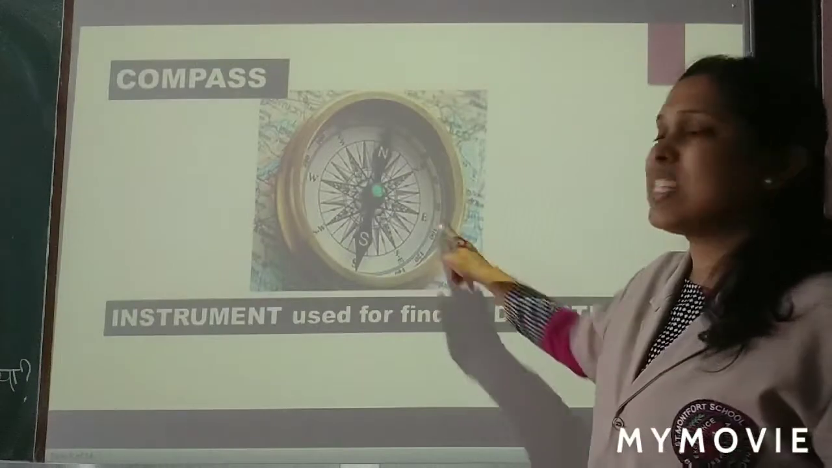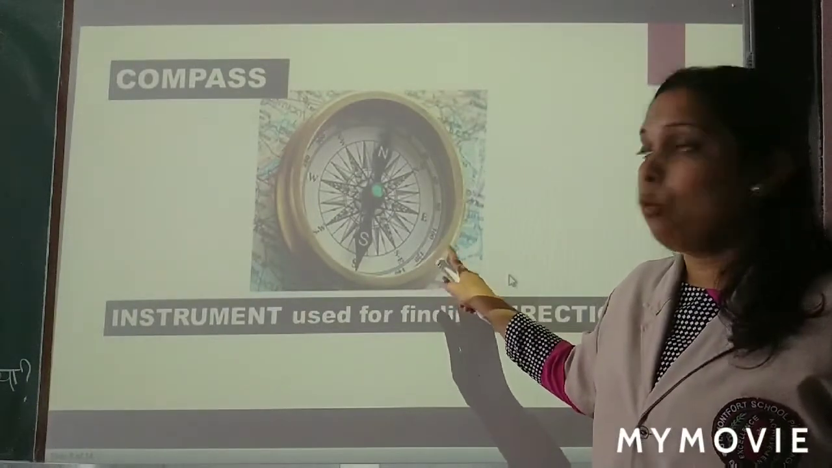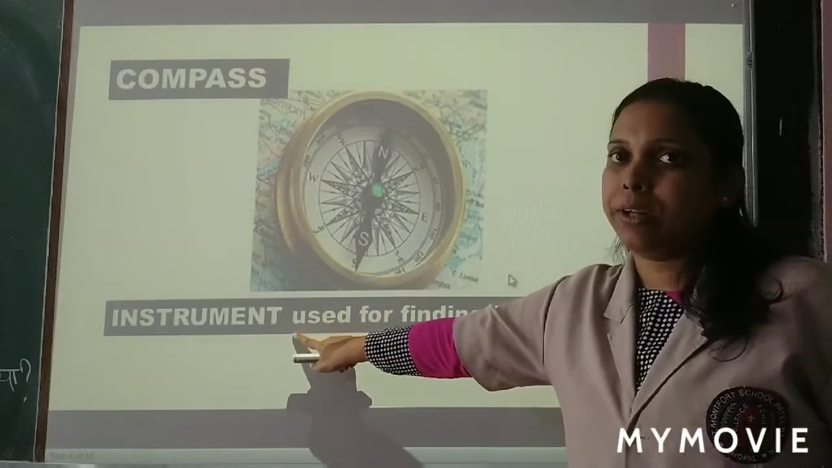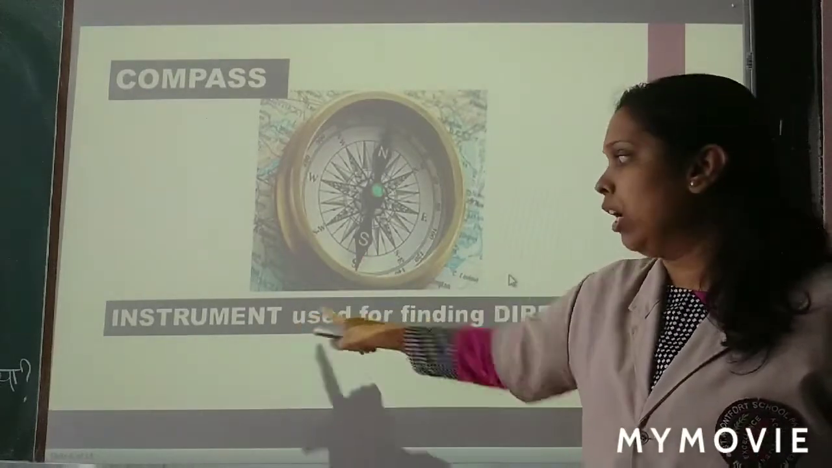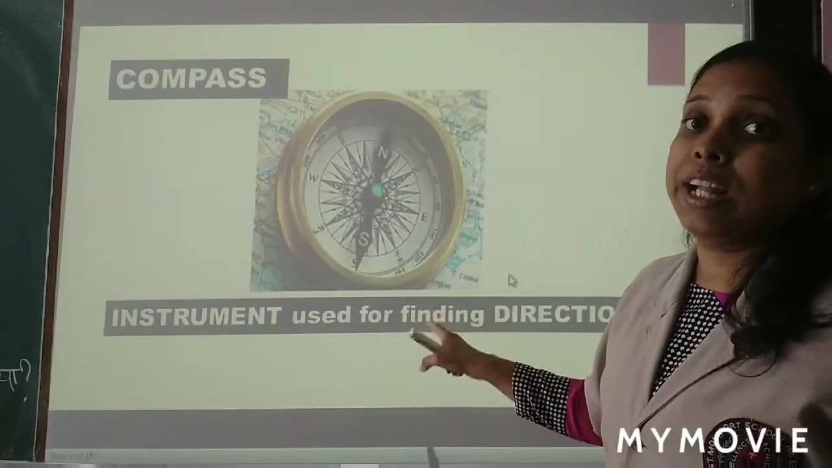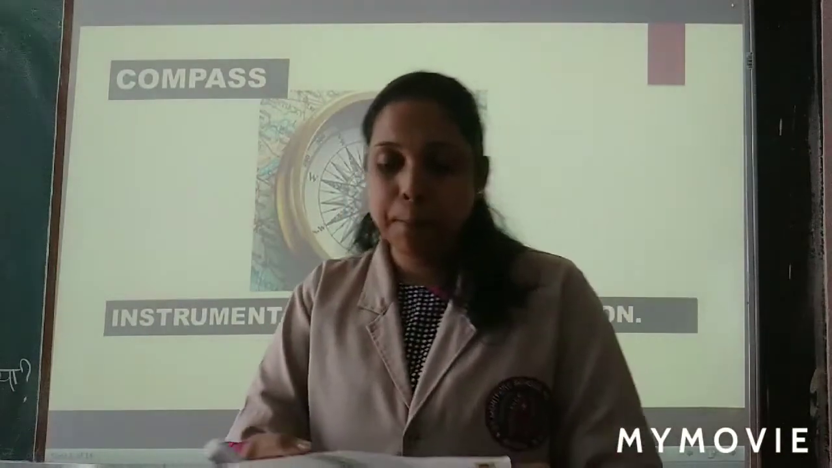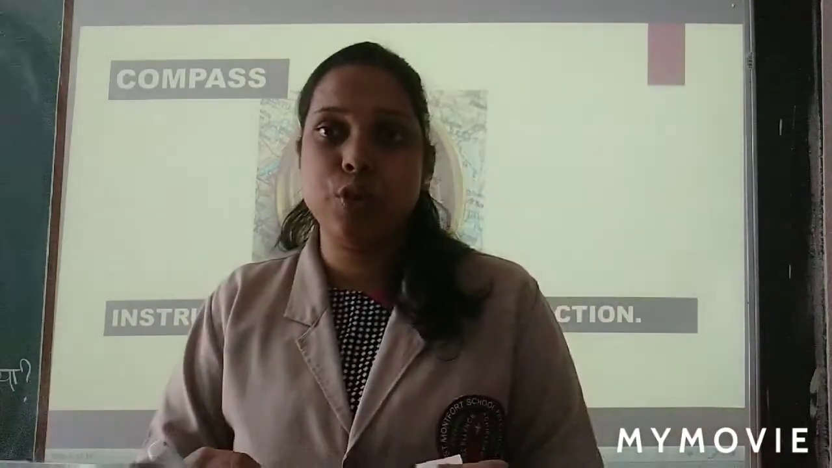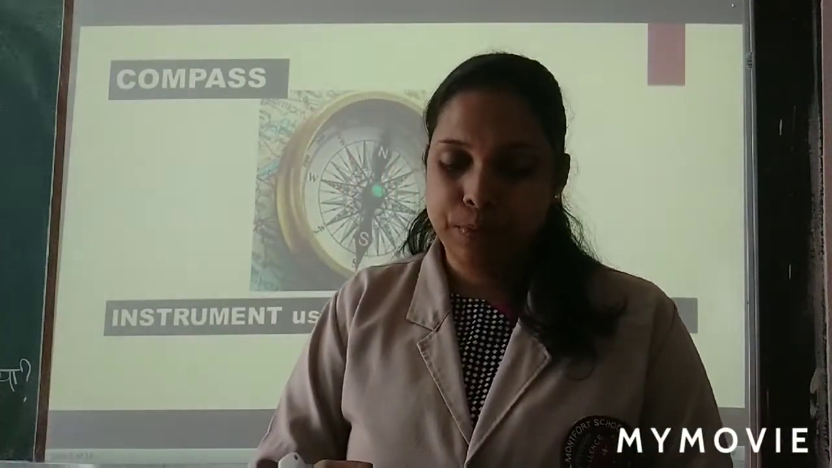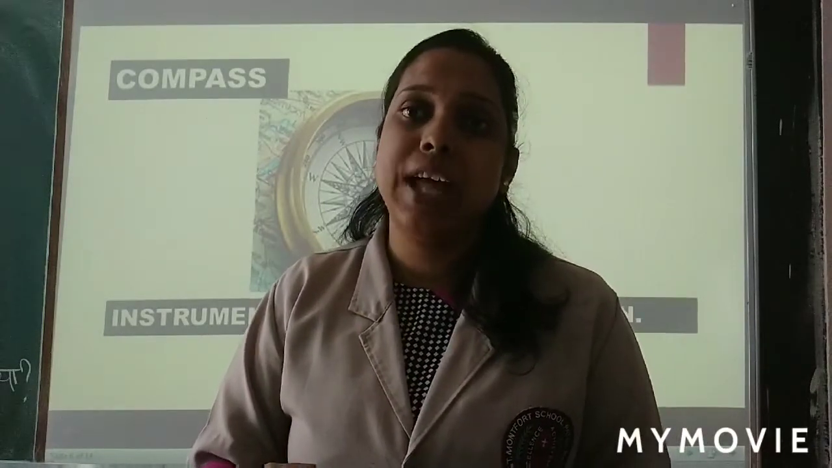Okay, now this is a compass. This is the picture of a compass. What it is? It is an instrument, and it is used for finding directions. It is used for finding out the directions. Okay, children, so let's read. A compass is an instrument that is used for finding directions. A compass needle always point towards north direction.